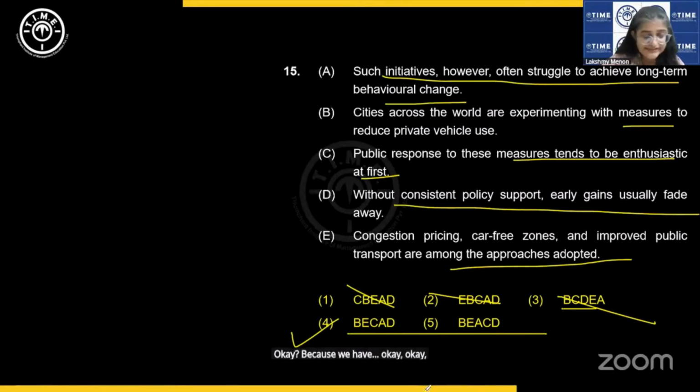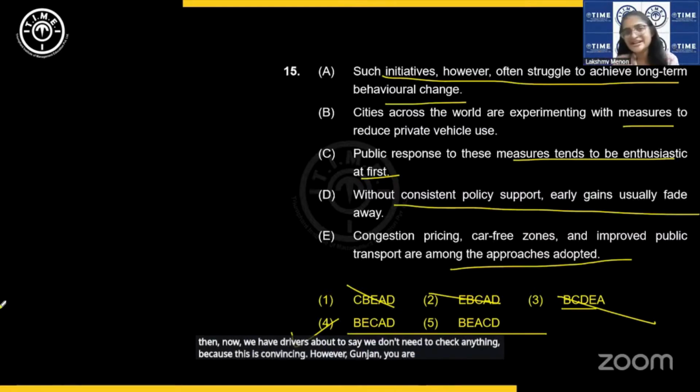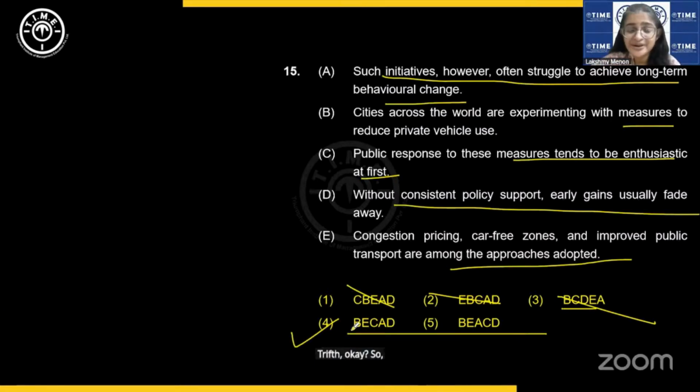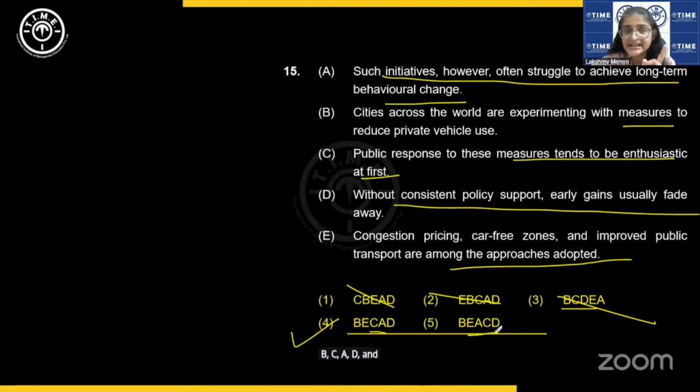Gunjan, you are saying fifth is correct. So then now we have, I was about to say we don't need to check anything because this is convincing. However, Gunjan, you are saying fifth is correct. So let us try fifth. Okay, so yeah, you are right. I should have checked out that also because BCAD and BACD are very close. Now, pay attention.